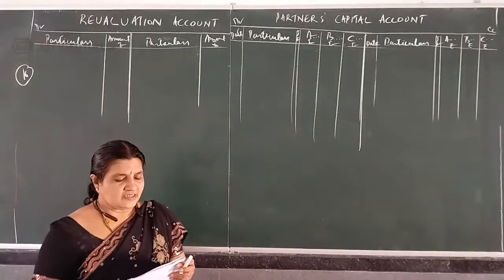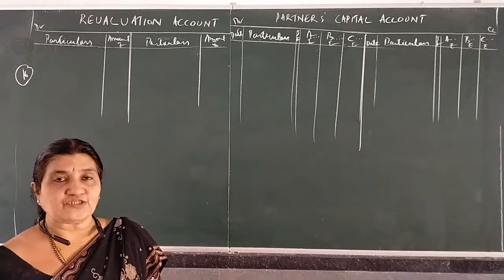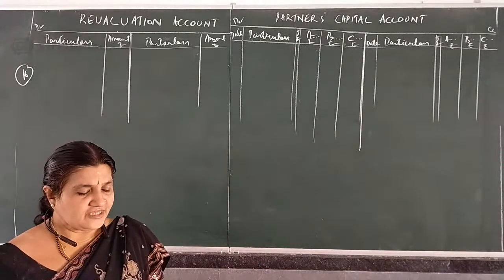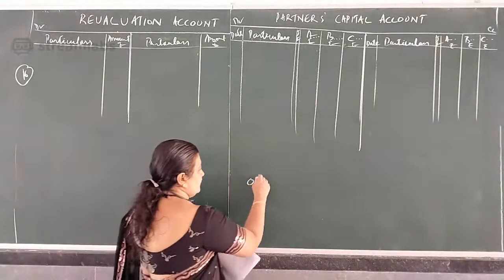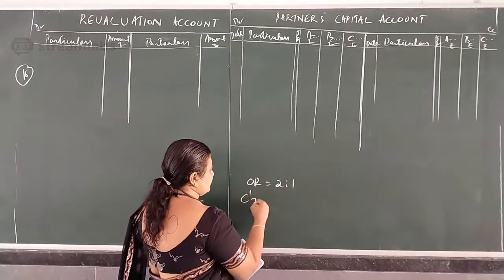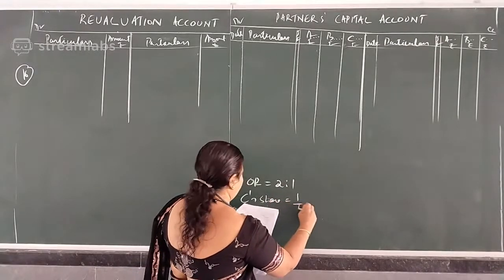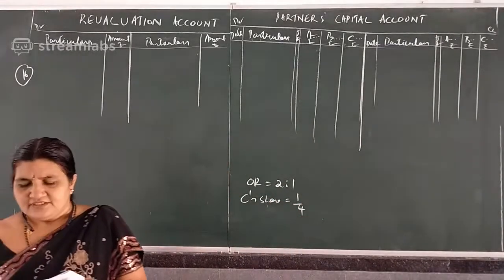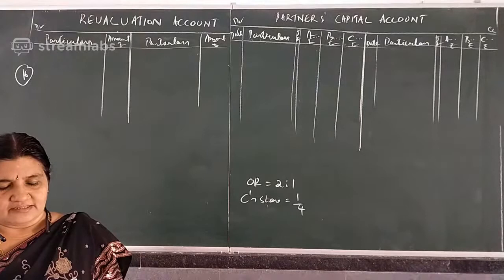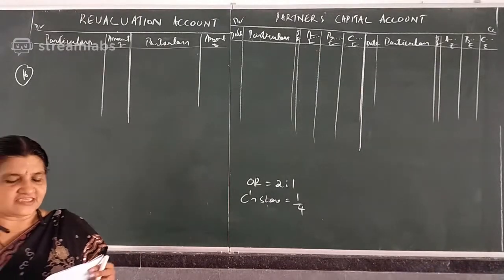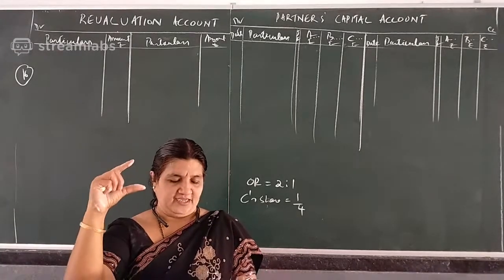Azad and Babli are partners in a firm sharing profits and losses in the ratio of 2:1. Chintan is admitted into the firm with 1/4 share. So old ratio is 2:1. Chintan's share is 1/4. Chintan will bring 30,000 as his capital, and capitals of A and B are to be adjusted in the profit sharing ratio. So one adjustment they have given in the beginning only, right?